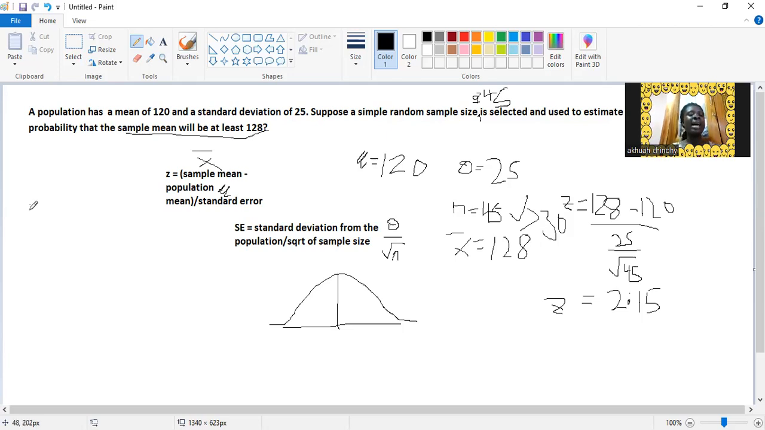So let's say I have the entire population, figures like 12, 13, 14, then I have, say, 15.